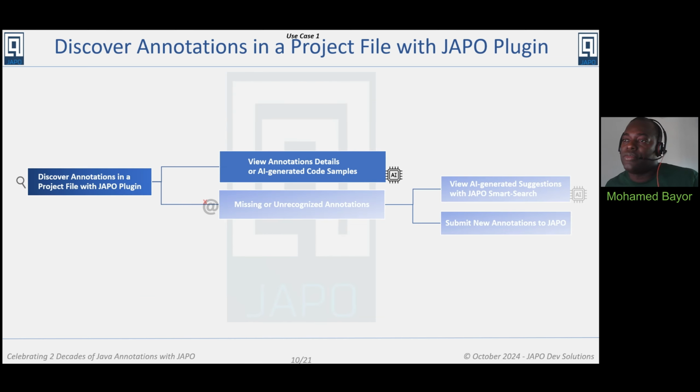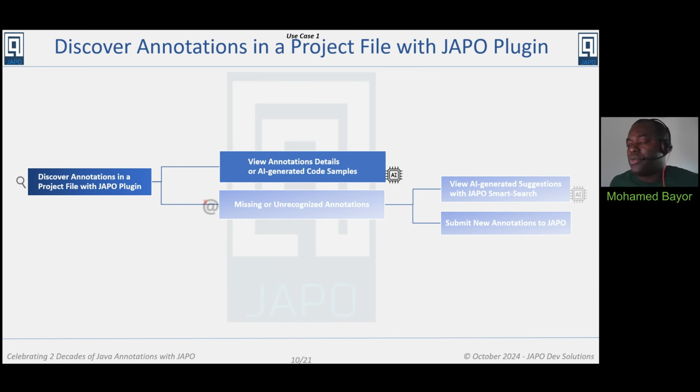Starting with the use case of discovering annotations using JAPO plugin. What we really mean here is about searching for annotation details right from your project, from the very popular IDE, which is IntelliJ, and assuming you already have the JAPO plugin installed.